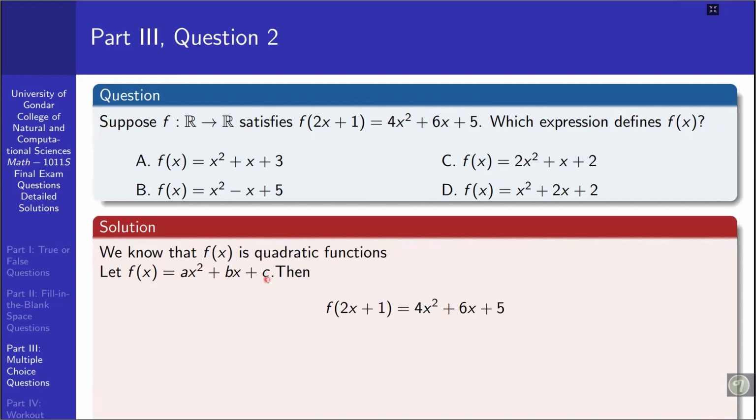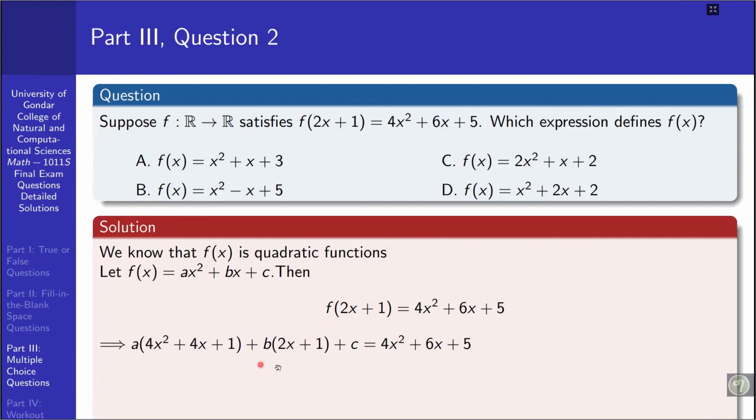Then we have f of 2x plus 1, which is given to be this one. So when we substitute 2x plus 1 into this arbitrary quadratic, we have a times 2x plus 1 squared, which is 4x squared plus 4x plus 1, plus b times 2x plus 1, plus c. That is identical with the given expression, which is 4x squared plus 6x plus 5.